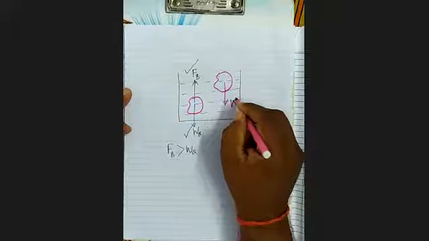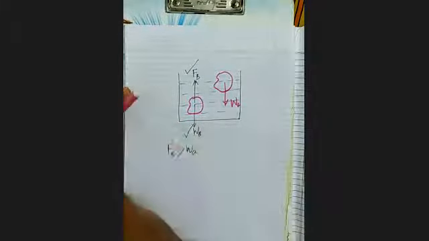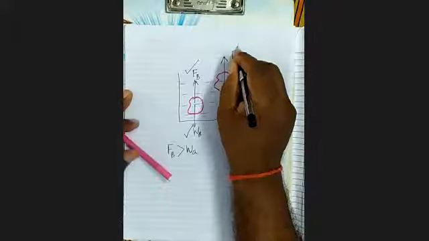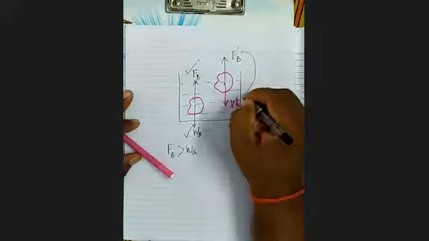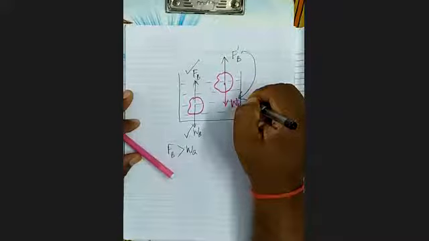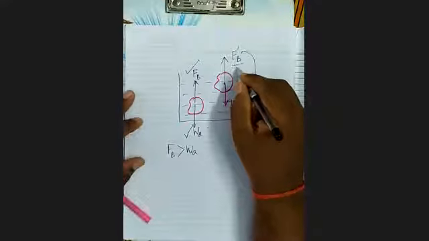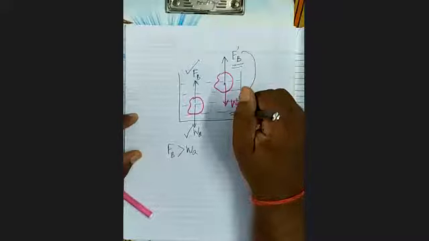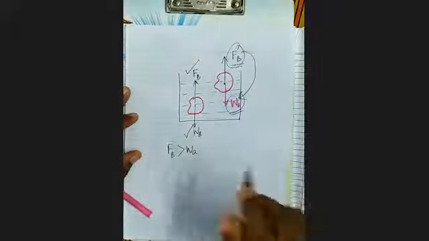Now its weight will still remain W_A. But what will happen to the upthrust? Upthrust will become F dash B. Is it clear? And this upthrust will be equal to weight. ये अपथ्रस्ट क्या होगा? वेट के बराबर होगा. फ्लोटेशन में क्या होता है? हरदम अपथ्रस्ट इज इक्वल टू वेट. आया समझे? When a body is floating, then the upthrust is always equal to weight.